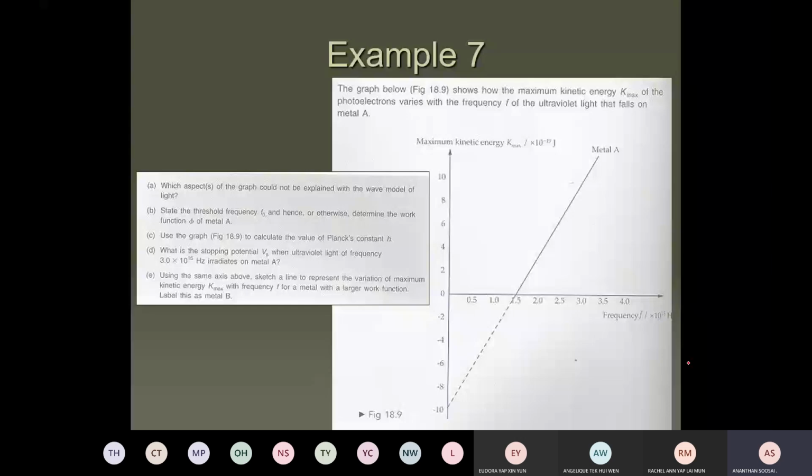What is the stopping potential Vs when ultraviolet light of frequency 3 times 10 power 15 hertz radiates on the metal A? This is your metal A. So how much is the stopping potential? Again, you go for hf equals hf naught plus eVs. You're looking for the stopping potential. Do you know the other information? f is the frequency of the source, which is 3 times 10 power 15. f naught is how much? 1.5 times 10 power 15. Okay, then you can find the Vs.